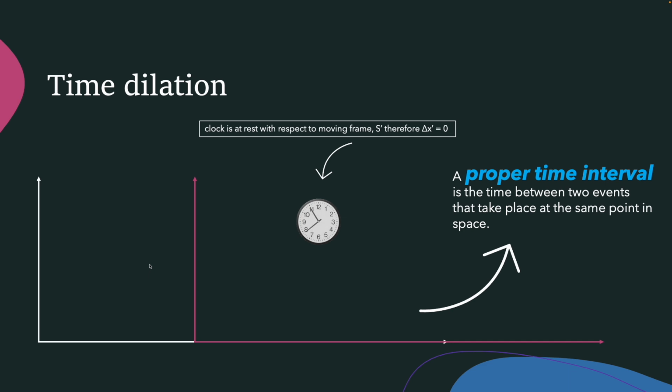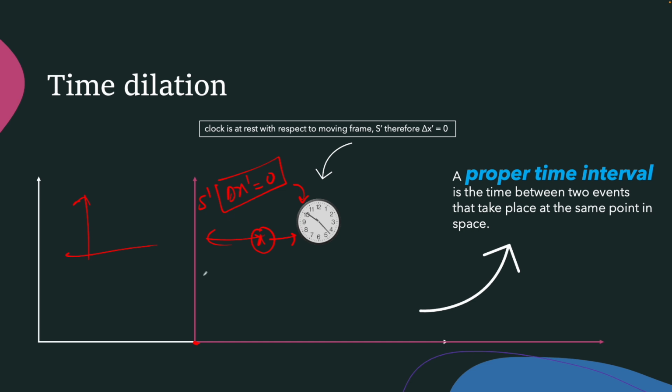What does it mean? Because the clock is at rest with respect to this moving frame, if it was at a distance x when the rocket started from the Earth, it remains at the position x from the origin, even if it is far away from the Earth, because the clock is at rest with respect to this S prime. And we consider the change in position of this clock, delta x prime, to be zero.